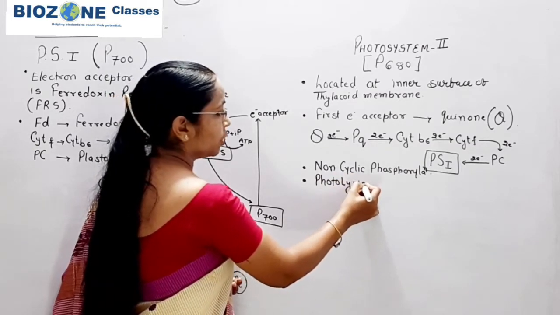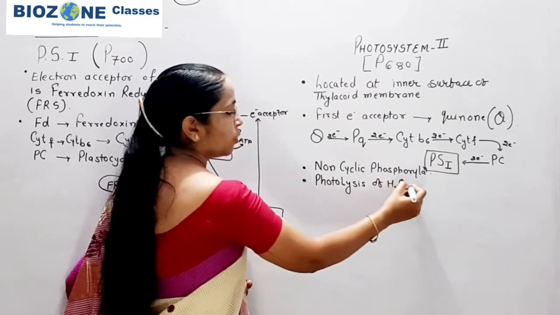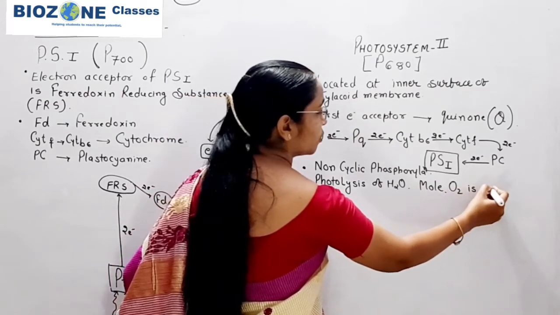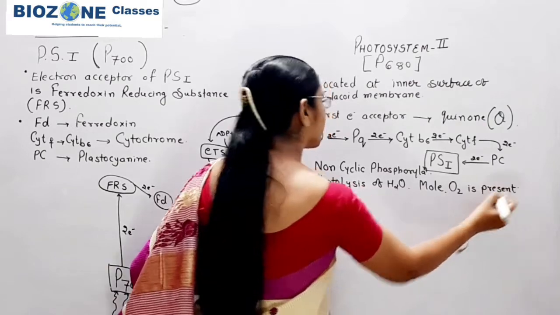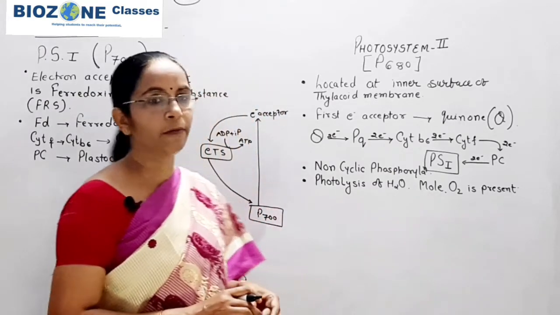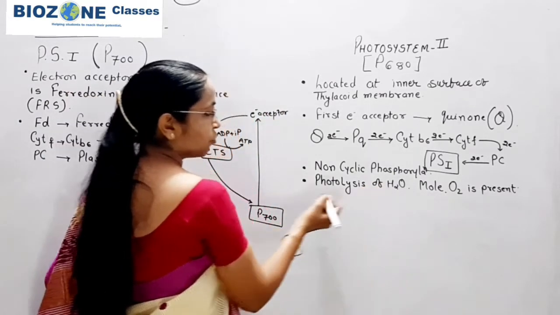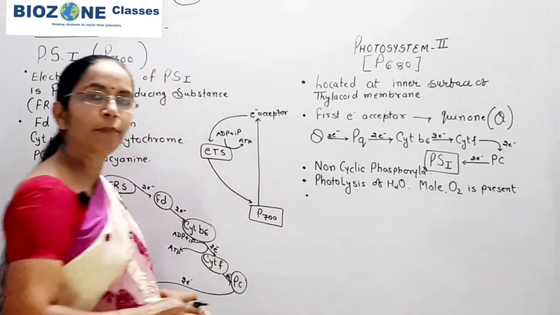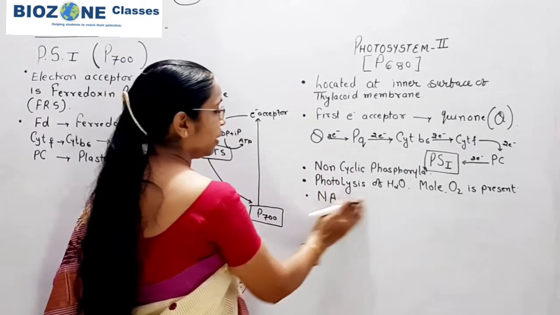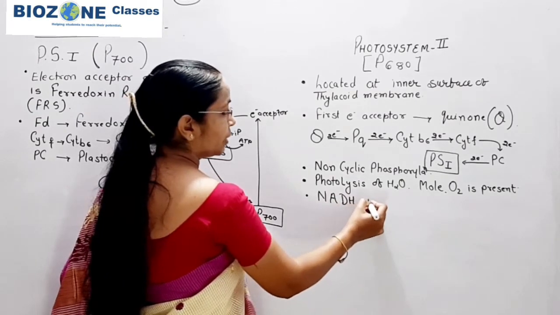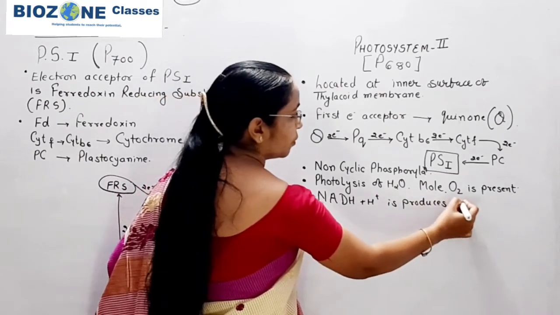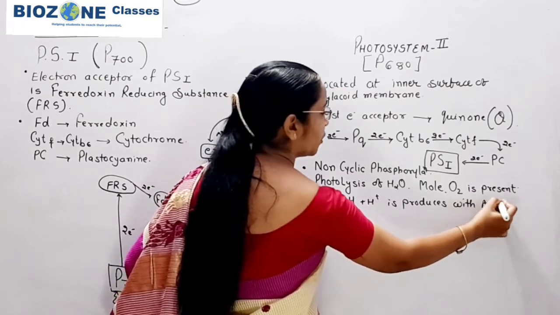Because of photolysis of water, molecular oxygen is produced. When this molecular oxygen is released due to photolysis of water, protons are also produced, and these protons are used in the reduction of NAD, and therefore NADH and H plus is also produced along with ATP. So this part you remember very well.